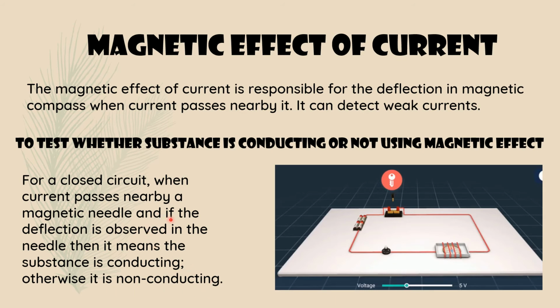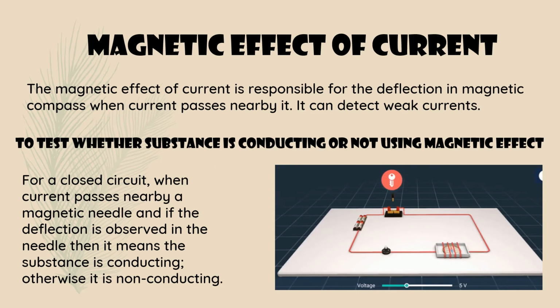So this is a closed circuit, and here one magnetic compass is there, connected to one bulb, a battery, and a switch. When the switch is on, electricity passes through it, and you can see the deflection of the needle.